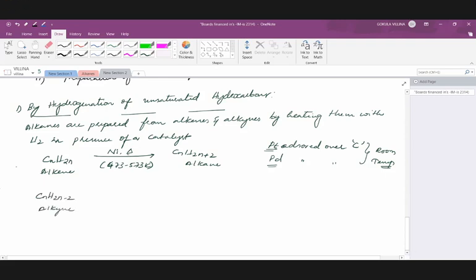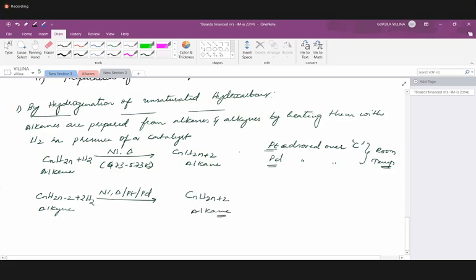So you have to write something like this: nickel on heating, or platinum or palladium. Any one of the catalysts will be applicable to this reaction, plus 2H2. So we end up having CnH2n+2. So this is an alkane again.